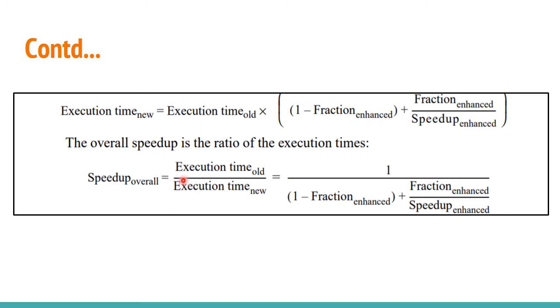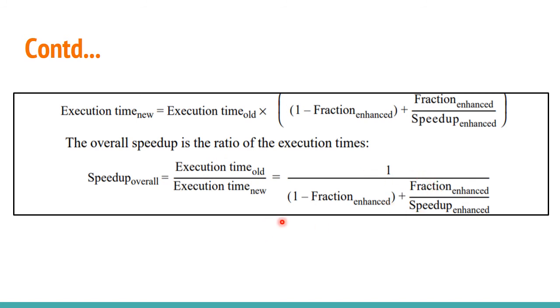If you substitute execution time new here, it becomes execution time old divided by execution time old into 1 minus fraction enhanced plus fraction enhanced by speed up enhanced. The execution time old terms get cancelled, and the final equation will be 1 minus fraction enhanced plus fraction enhanced by speed up enhanced.